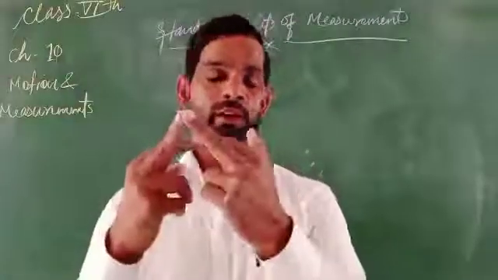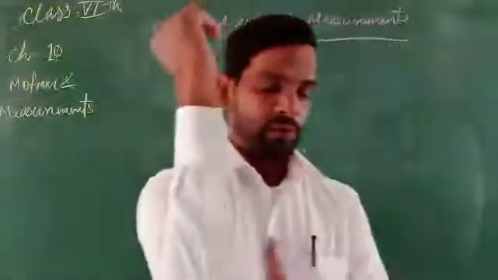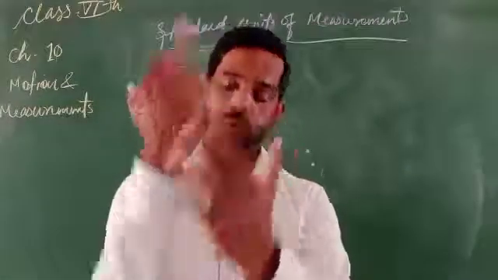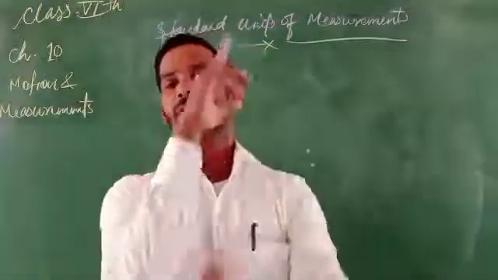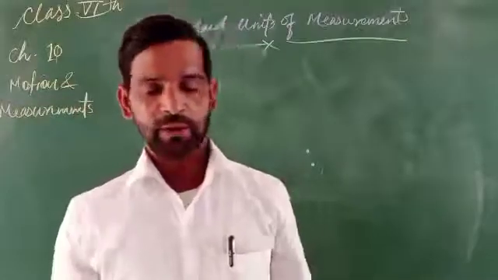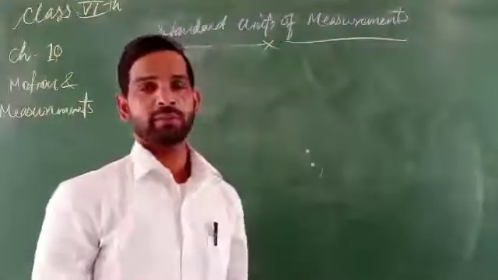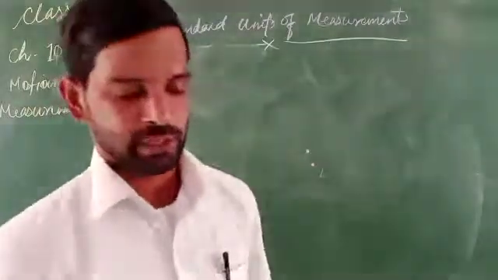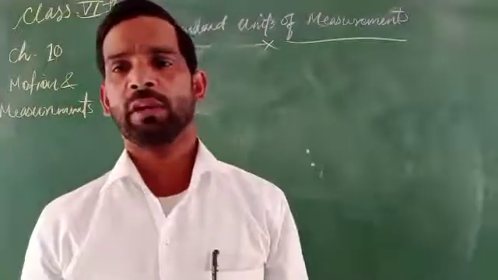And the length between the tip of the middle finger and the elbow, from the elbow to the middle fingertip, is measured as a cubit. And the footstep, the foot that we had taken in that particular form, could be used to measure in ancient times, but this is not a standard unit. There is a lot of variation.